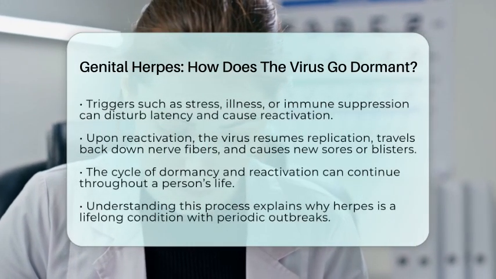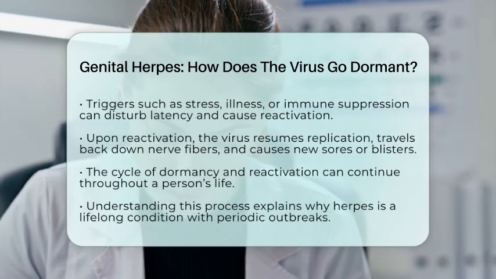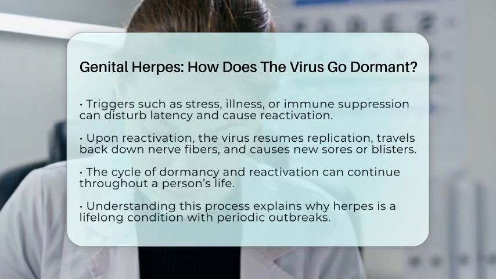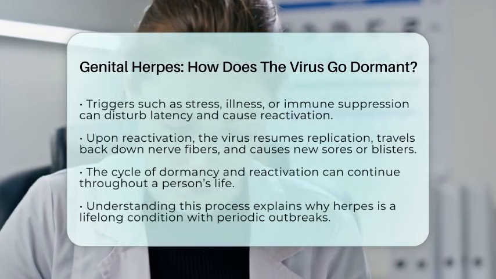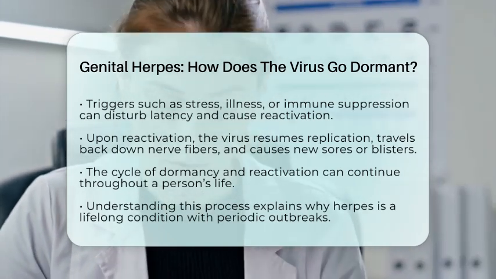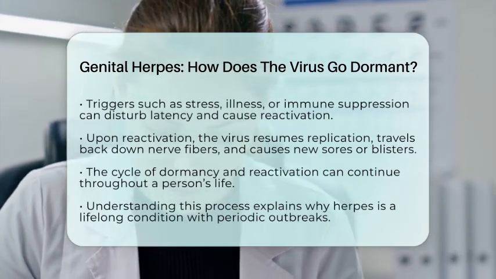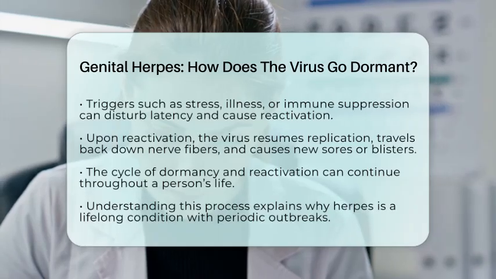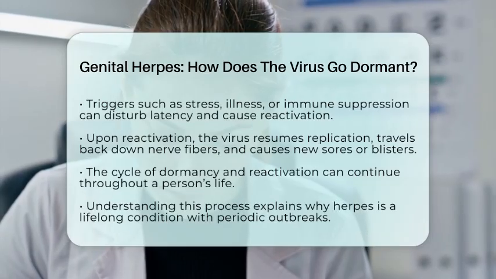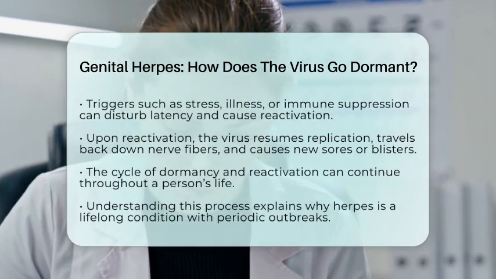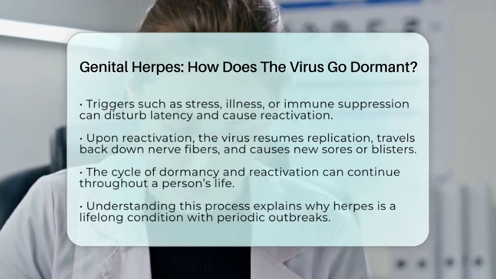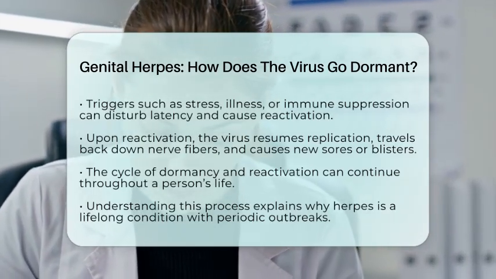In summary, genital herpes goes dormant by hiding inside nerve cells where its DNA is kept in a tightly controlled, inactive state. Both the virus itself and the immune system work together to keep it in check, allowing the virus to persist silently in the body until something triggers it to wake up again. Understanding this process helps explain why herpes is a lifelong condition with periodic outbreaks, and it highlights the importance of medical management and ongoing research to better control the virus.